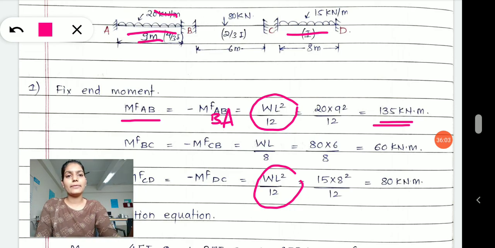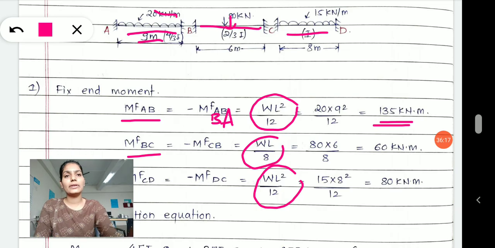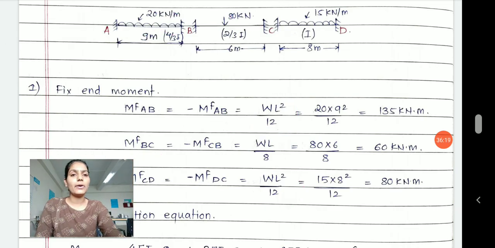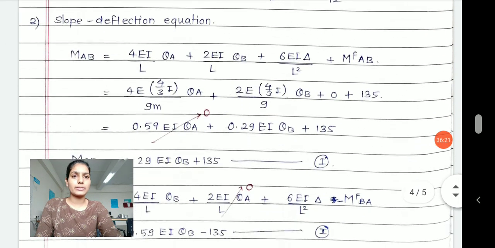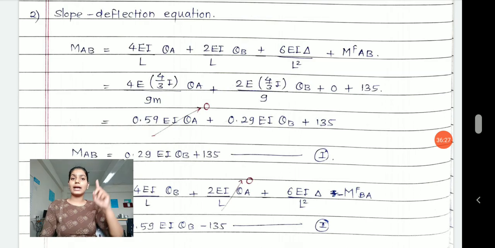Next is MFBC. Here in this span you have a center load of 80 kilonewton. Therefore, the moment MFBC and minus MFCB will be equal to WL by 8. Accordingly, I have calculated the fixed end moments. Now calculating the slope deflection equations. In this, you have to check the earlier equations I have taught. What was the equation?